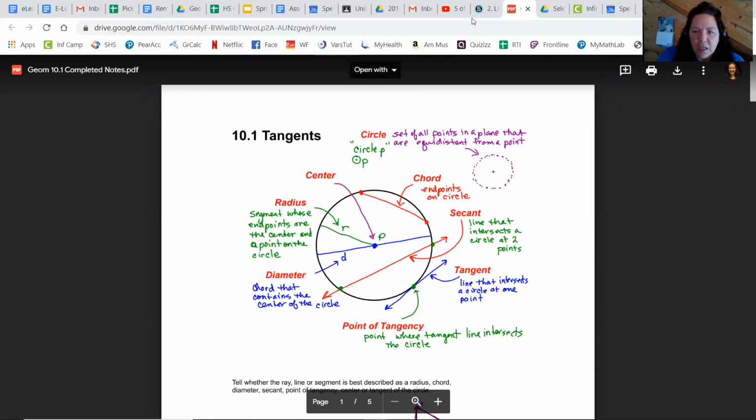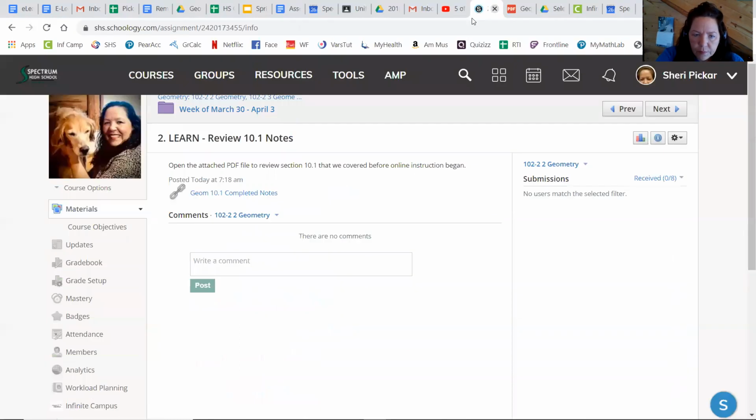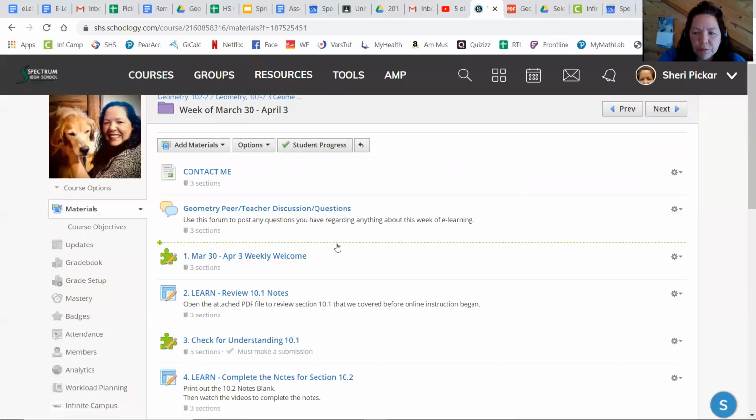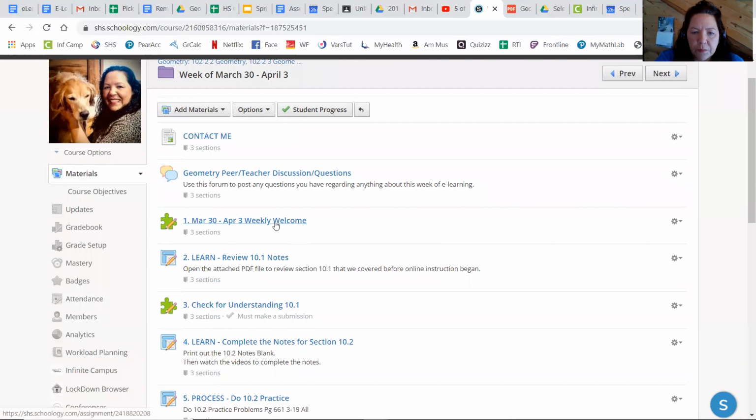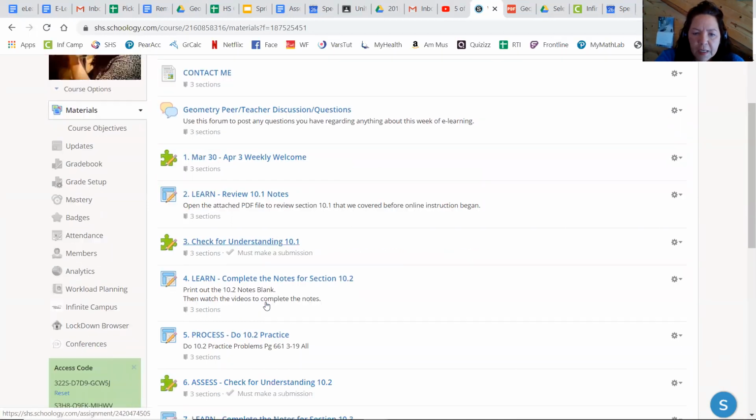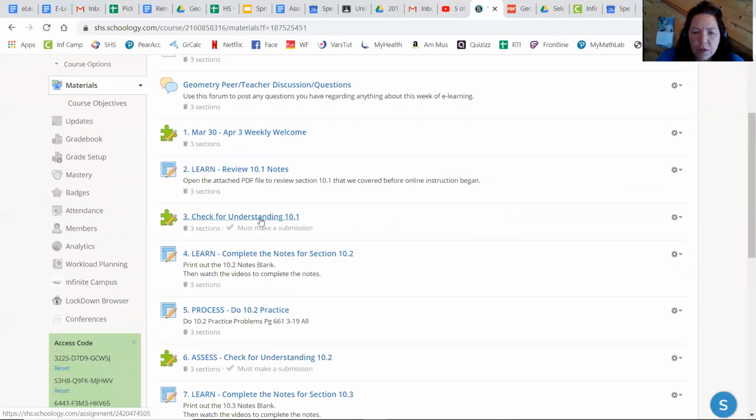That's what that second section is about. And then just to make sure that you remember and understand what it is, there's this little check for understanding that goes along with 10.1 that you're going to do next.